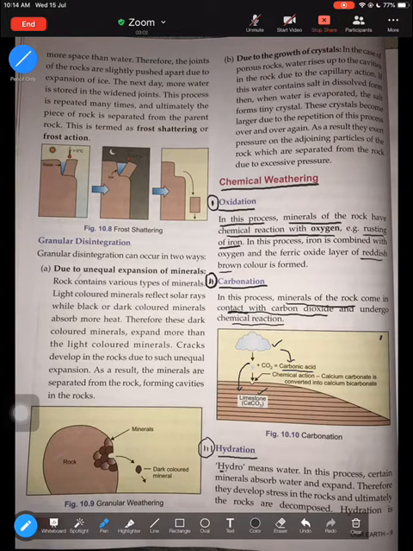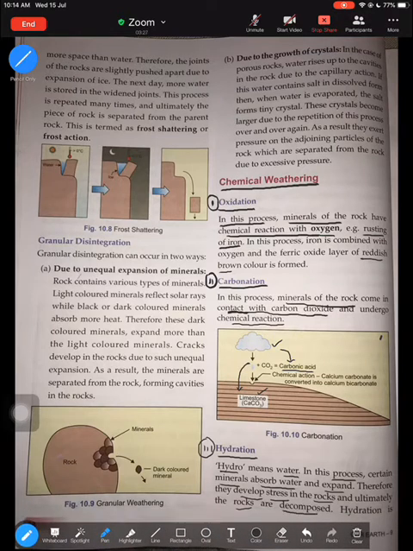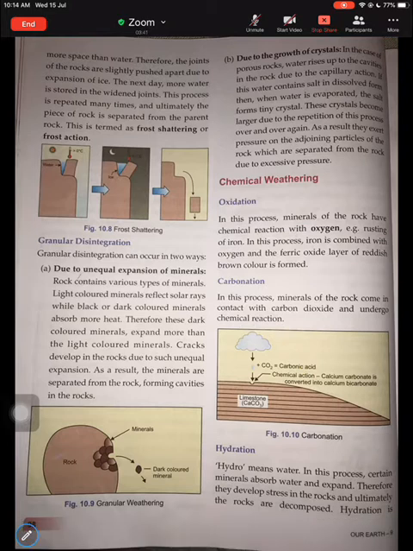From the word itself, hydro means water. So this type of chemical reaction has something to do with water. Let's understand what happens in hydration. In this process, the minerals present in the rock absorb water and expand. The water starts entering the rock through pores and cracks and the minerals start expanding. Therefore, they develop stress in the rock, they develop cracks in the rock, and ultimately the rocks are decomposed, broken down and decayed.